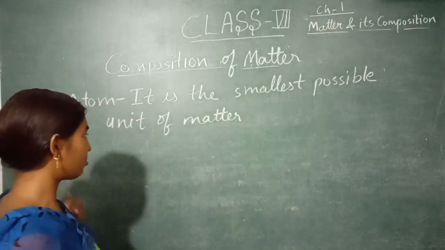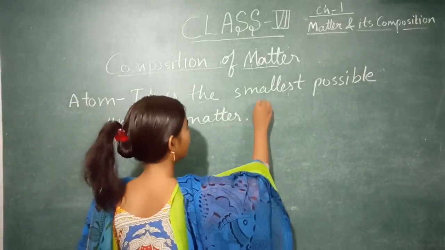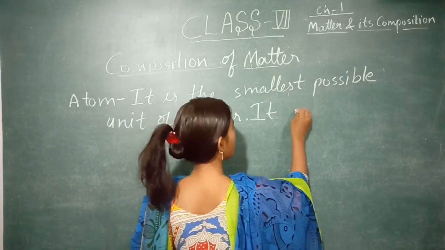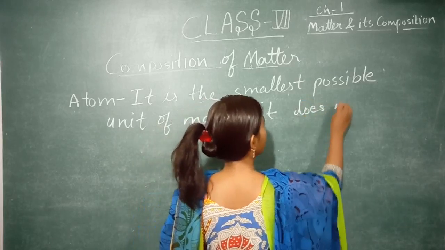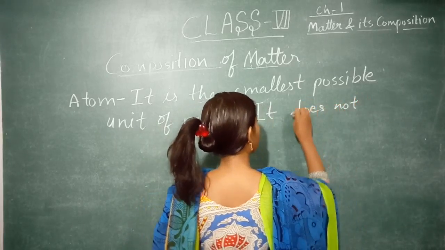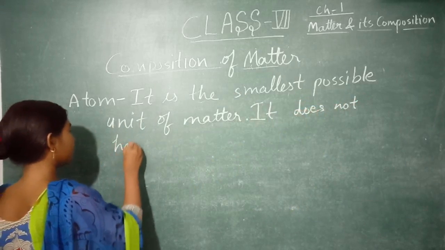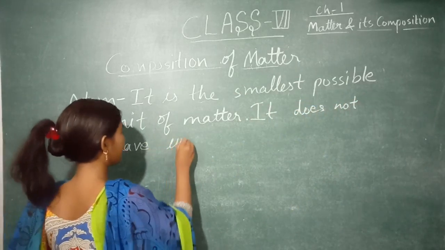This is the last piece. It does not have independent existence.